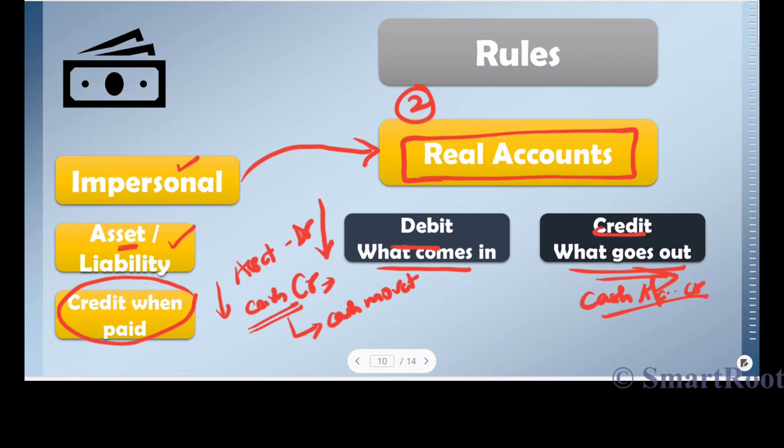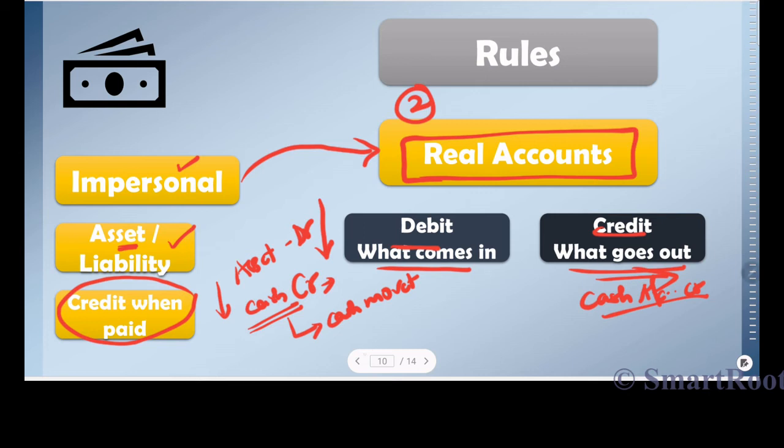So even if you forget what rule you should follow, you can always revisit this example in your head, and based on that you can formulate any scenario, and you can also formulate the journal. You can identify which account needs to be debited and which account needs to be credited. That is actually what we call a journal. So remember, a transaction you always split into the two accounts that are getting affected, then you identify which category it goes into and what the rule for that category is. These are three simple steps that you can follow to identify the rule of accounting to debit an account and credit an account.